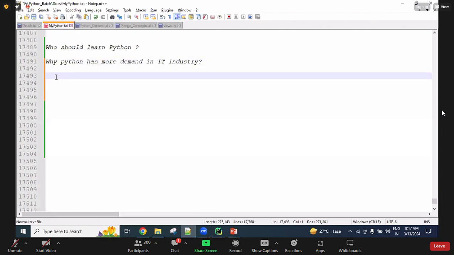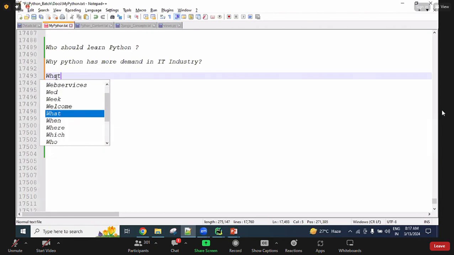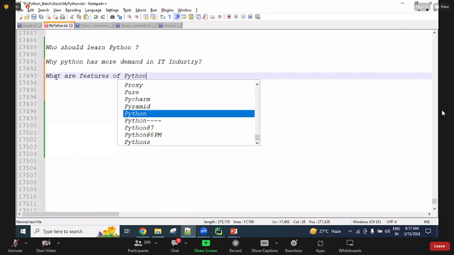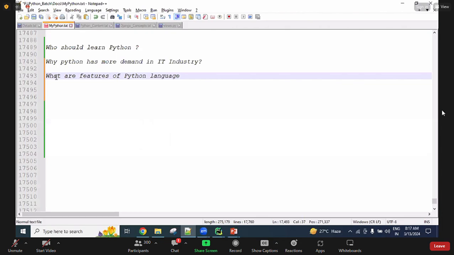Next, what are the features of Python, guys? Features of the Python language, or else advantages of the Python language. Both are the same, no problem.